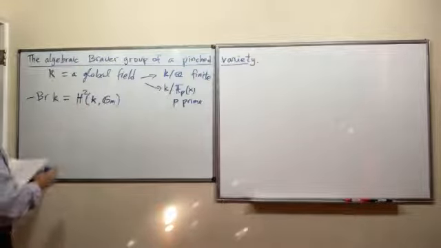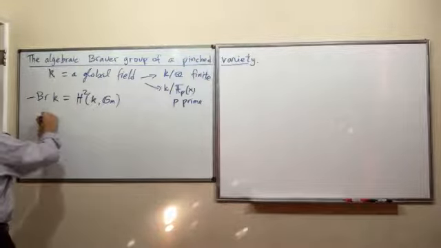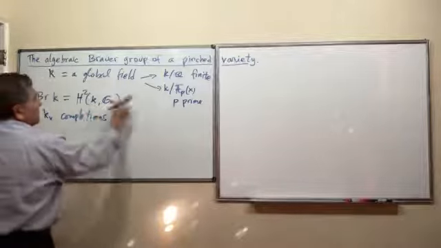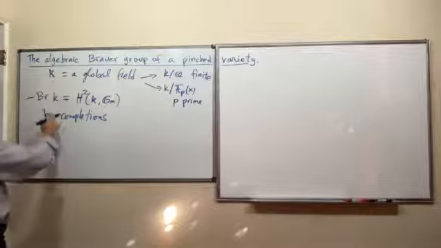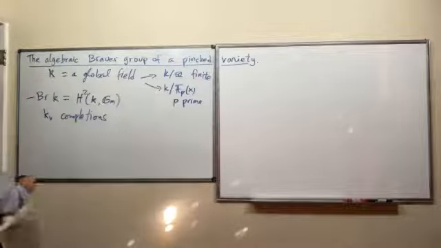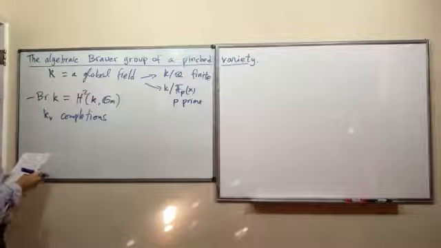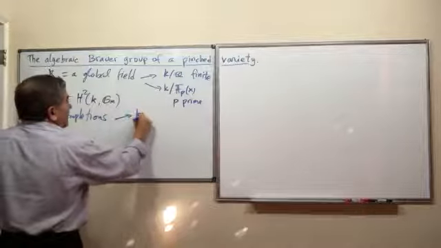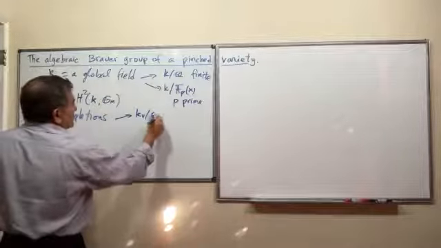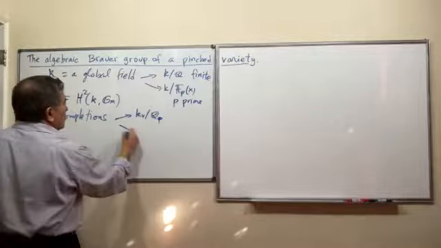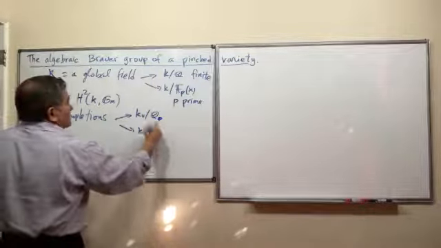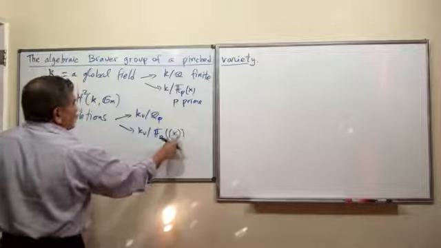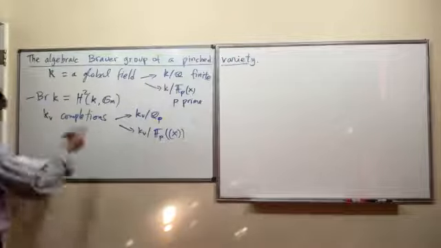And this global field has completions. We can complete this global field at the primes of the field. So we have the completions. These are local fields. They are either finite extensions of Q_p, the p-adics, for some prime p, or a finite extension of the field of Laurent series F_p((t)). Okay. So that's a local field.